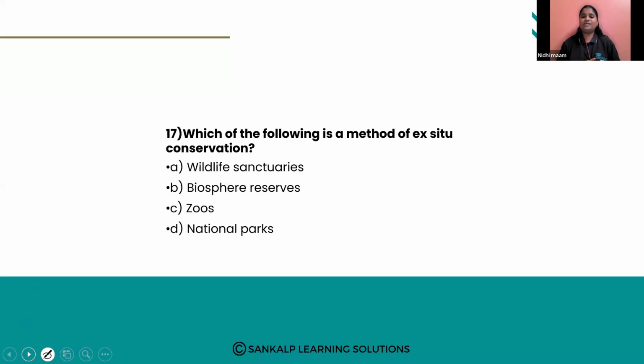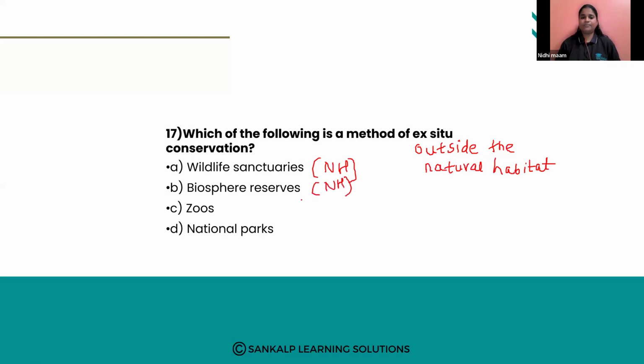Next, which of the following is a method of ex situ conservation? So what does ex situ mean? Outside the natural habitat. Remember this, I am repeating the sentence because most of the questions are asked on this. Outside the natural habitat. Option A, wildlife sanctuaries. Option B, biosphere reserves. In a wildlife sanctuary, in the natural habitat, we conserve the wildlife. In a biosphere reserve also, natural habitat. Then in a national park also, natural habitat. In a zoo, we create the habitat and we will make them to stay in that place. So this is an example of ex situ conservation.